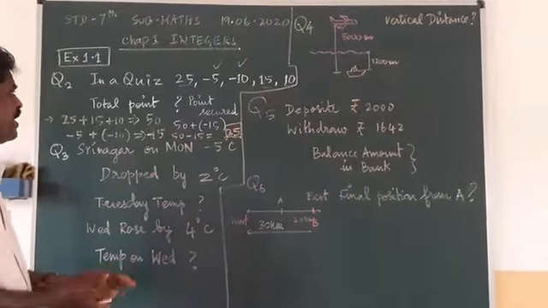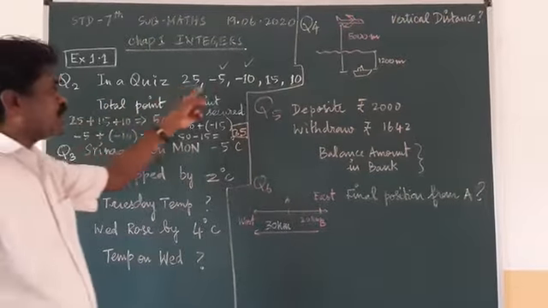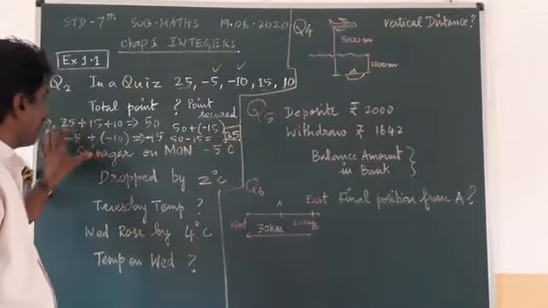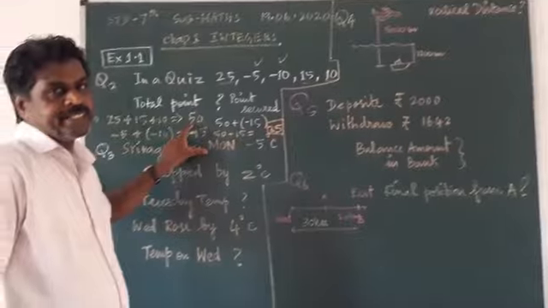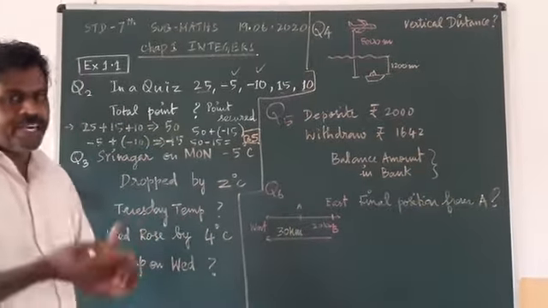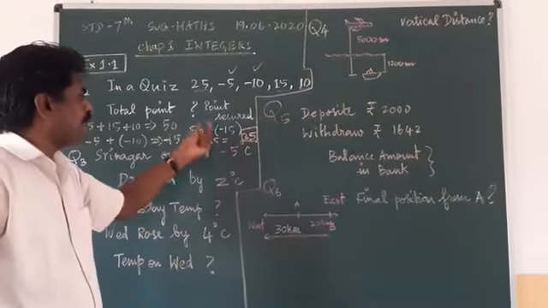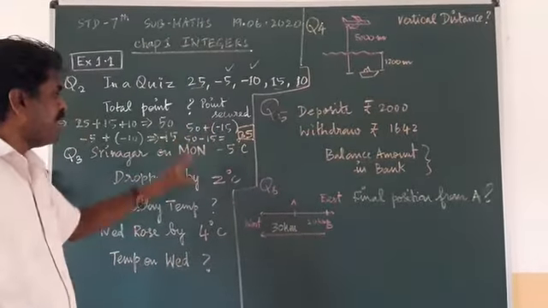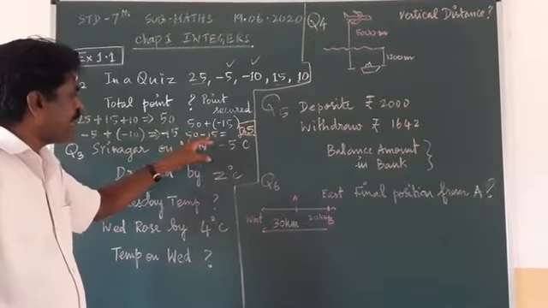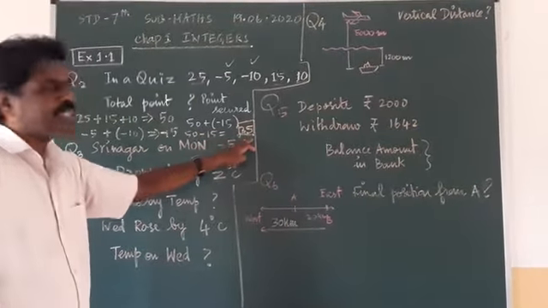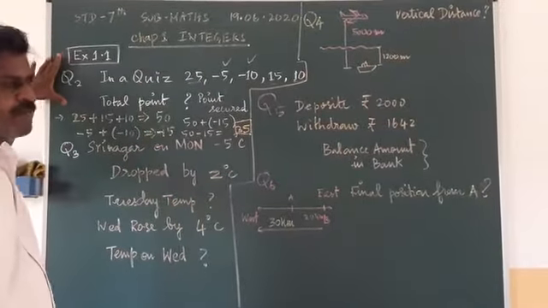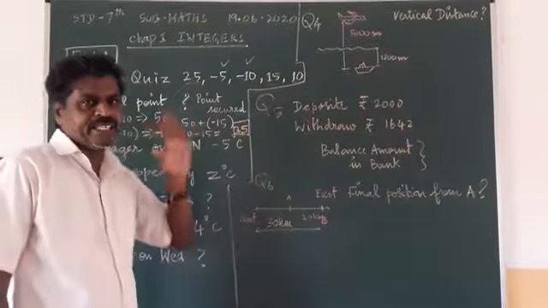See, once again I will repeat. In a quiz, positive points are there, negative points are there. Counting the positive points together, I am getting 50 points. Counting the negative points, I am getting minus 15 points. So what is his total point? 50 plus minus 15. Plus and minus bracket means it will become minus. 50 minus 15 equals 35 points he has received. That is your second problem. So his point is 35 points.